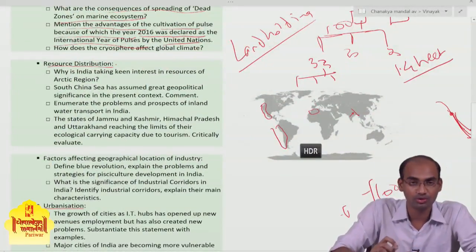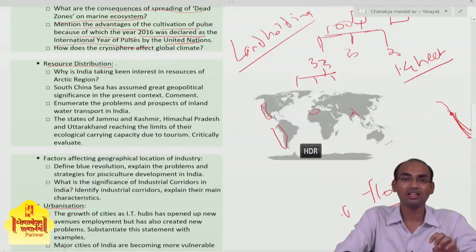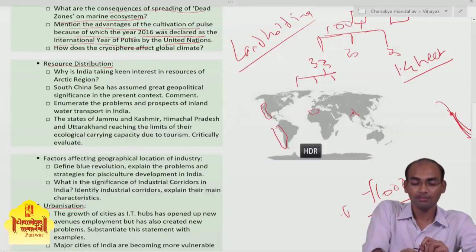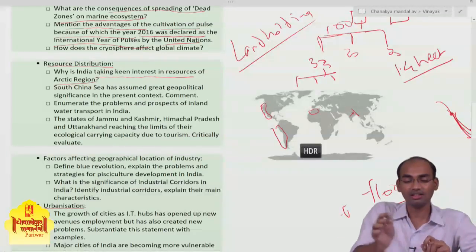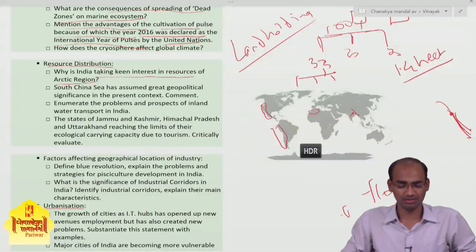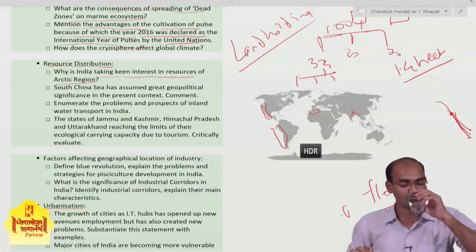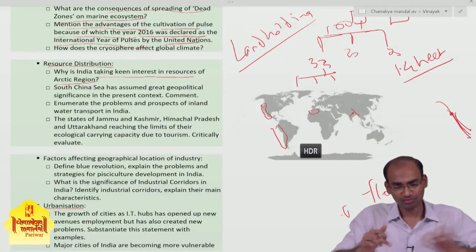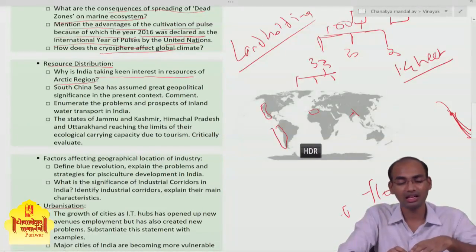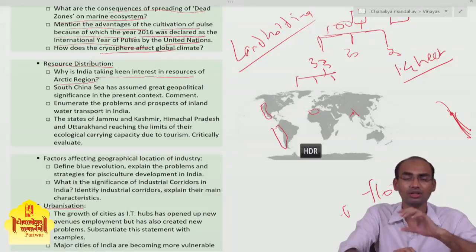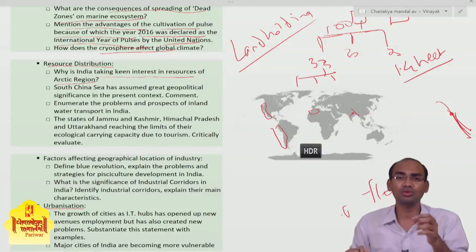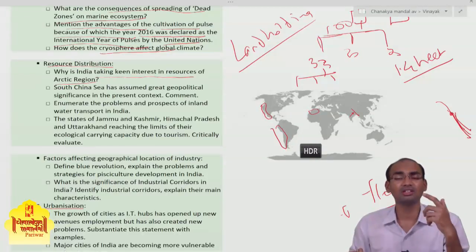Then resource distribution. You have seen in that pie chart there are a lot of questions based on resource distribution. Why is India taking keen interest in the resources of the Arctic region? Okay, before that there was a question related to the cryosphere: how does the cryosphere affect global climate? First you need to define the cryosphere. What is cryosphere? It includes snow, glacier, river and lake.